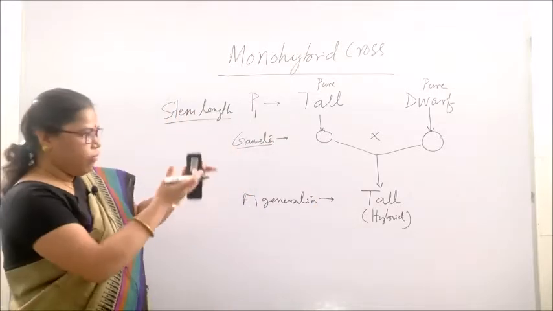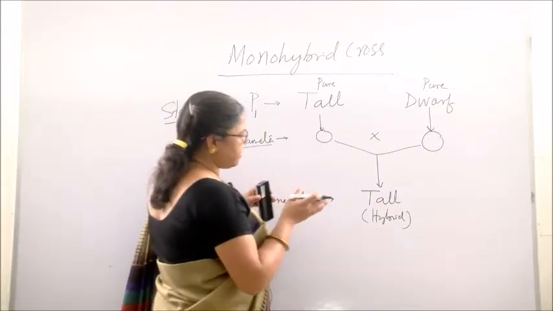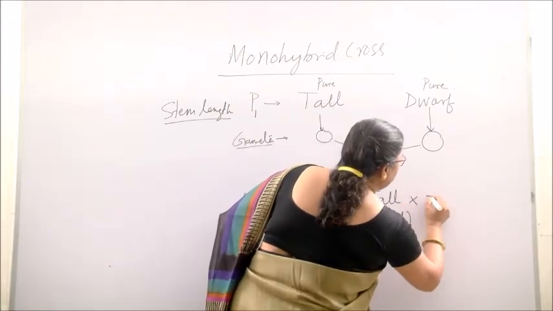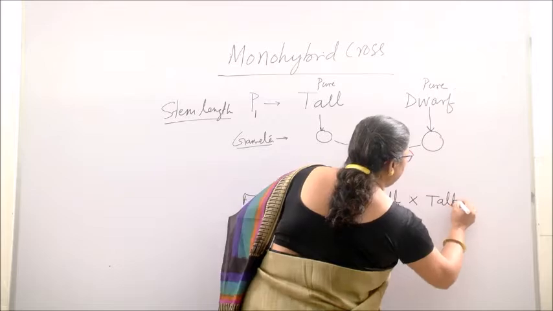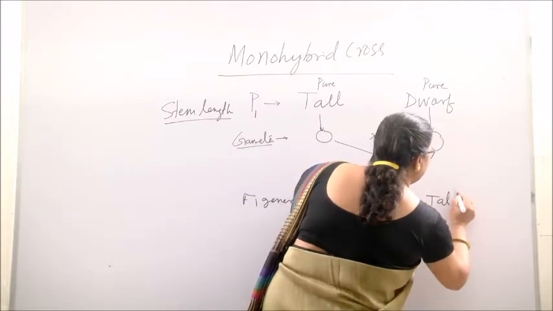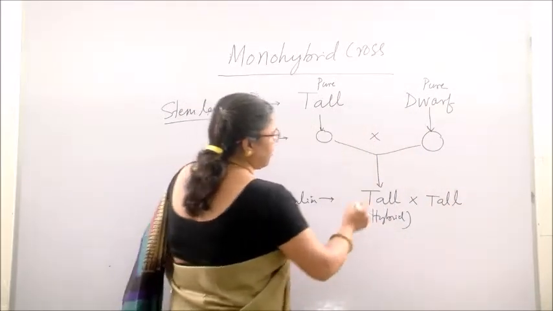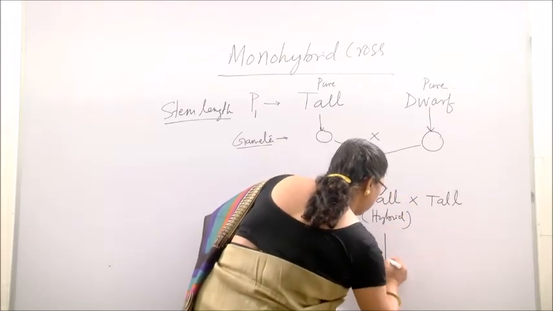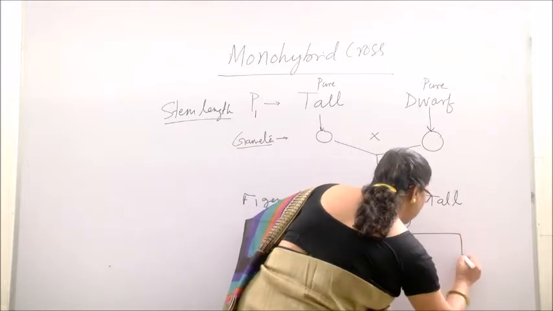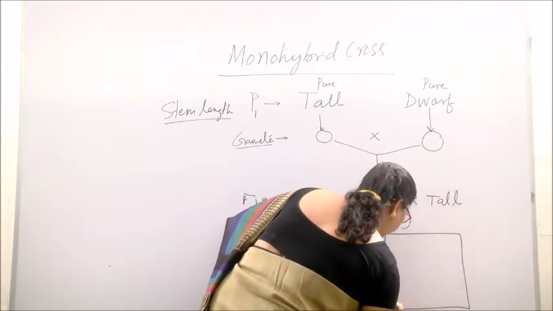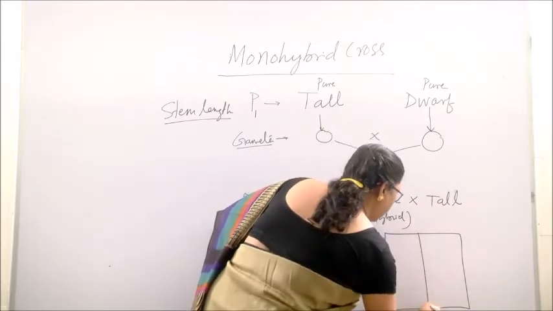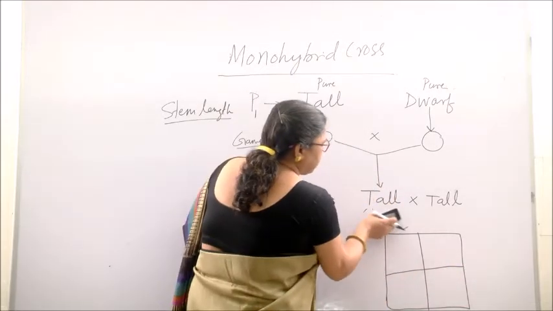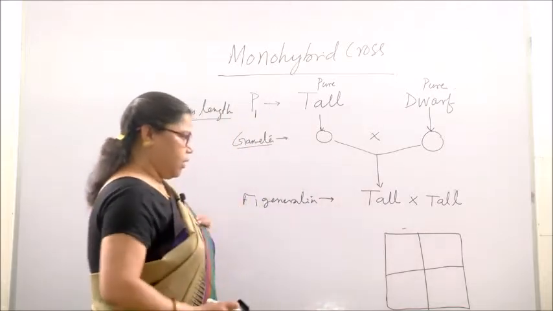And again he went for the next generation, that is F2. Here selfing is done. When selfing is done between two hybrid tall plants, what are the offspring?